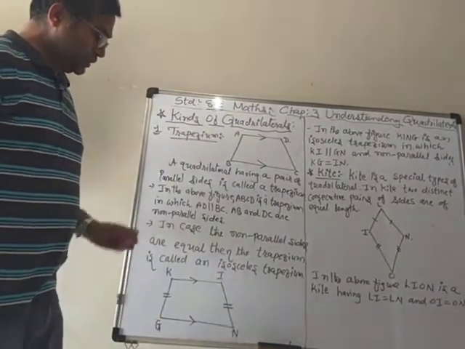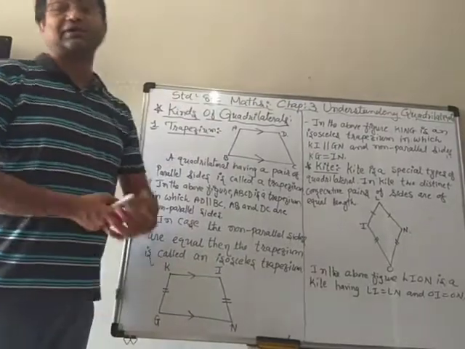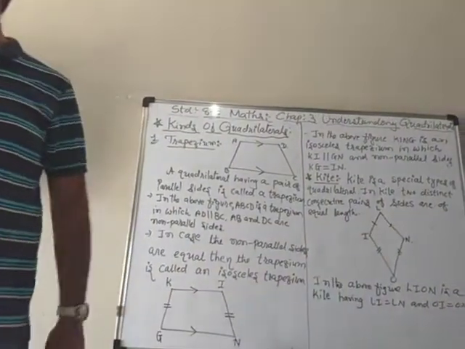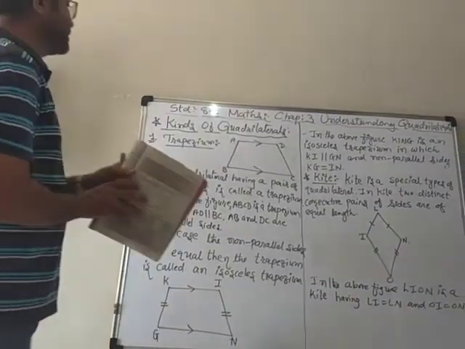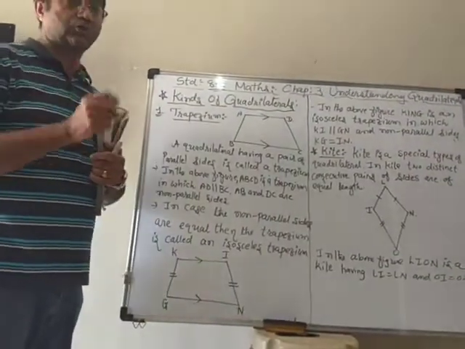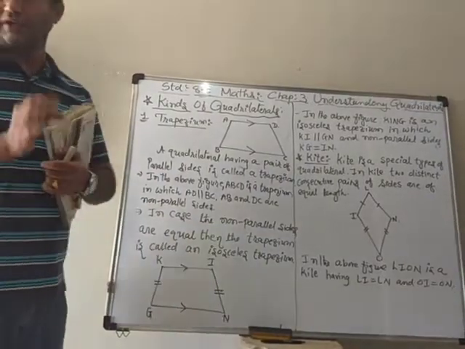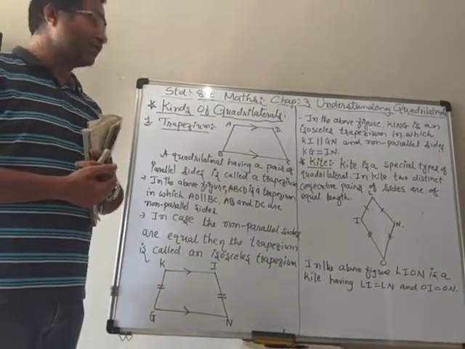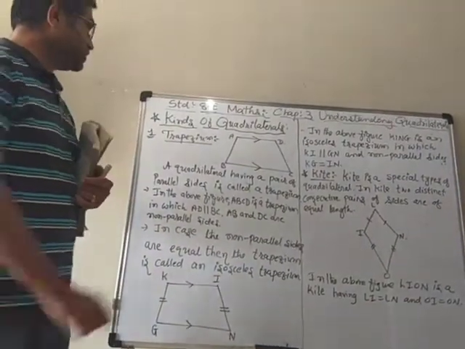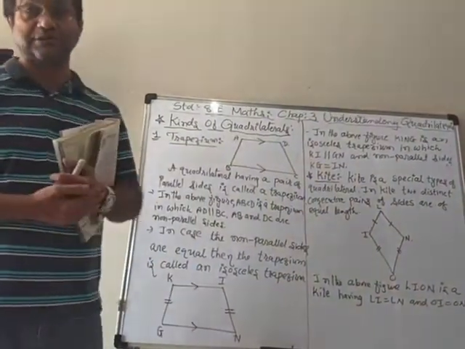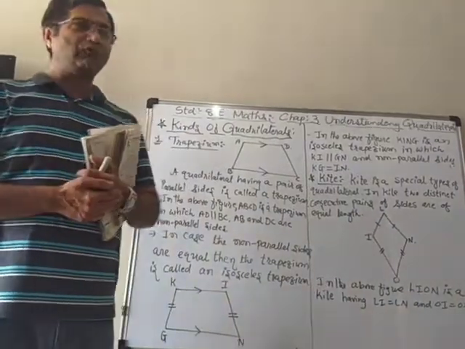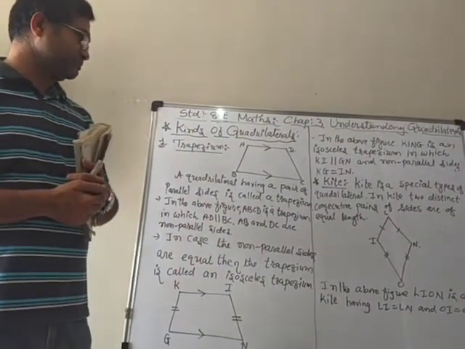Now we learn about the different types of quadrilaterals today. So what are the different types of quadrilateral? Quadrilateral means, you know, a polygon having 4 sides is known as a quadrilateral. So the first type of quadrilateral is a trapezium. Now what is actually a trapezium?